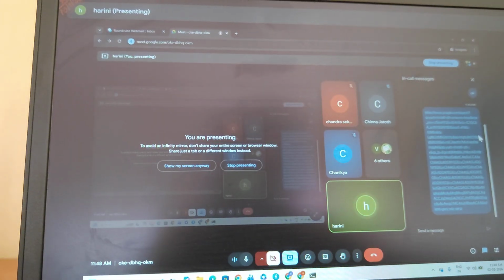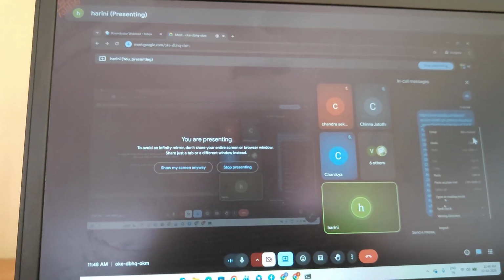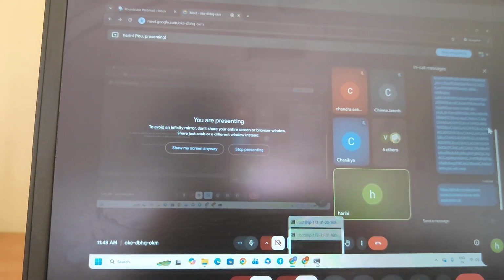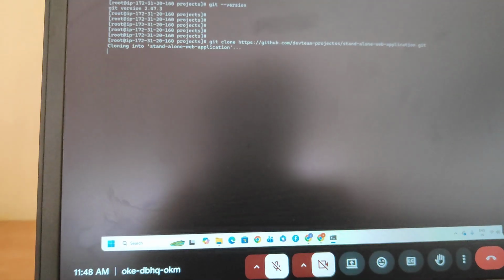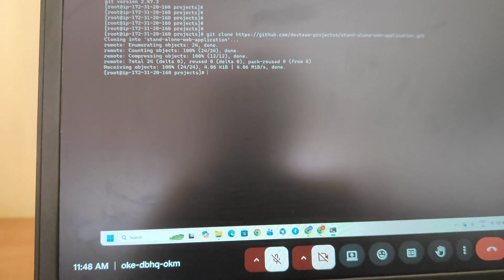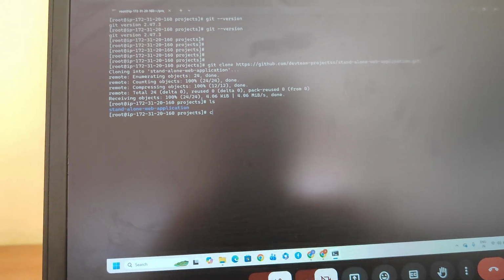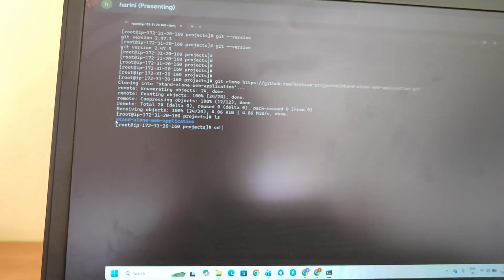This is a standalone application. A pom.xml file is also available. This produces a jar file; a web application produces a war file. Now I want to clone this application. See, cloned successfully, 100%. Now I want to enter the standalone application.